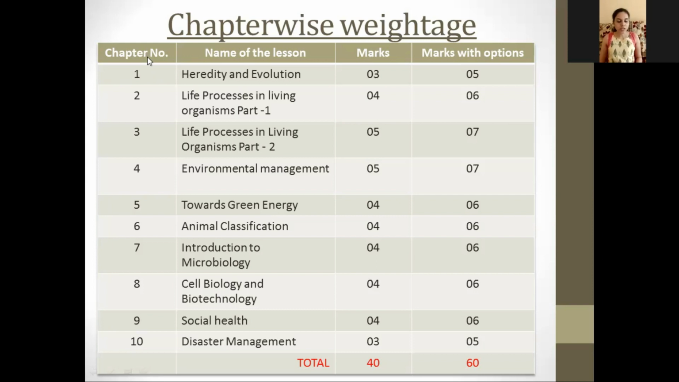You see here, chapter number 1 carries 3 marks, chapter 2 carries 4 marks, chapter 3 and chapter 4 carry 5 marks respectively. Then we have chapters 5, 6, 7, 8, 9. All of these chapters are carrying 4 marks. And the last chapter, chapter number 10, carries 3 marks. So if you add all of these marks, it will come up to 40 marks. So remember, your paper is of 40 marks.